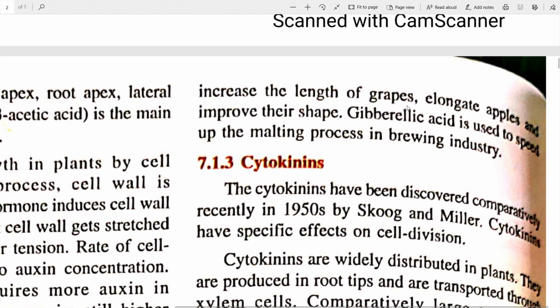increase the length of grapes, elongate apples, and improve their shape. So you have mostly seen grapes to be longer grapes and not round and small grapes. So gibberellins are used commercially in order to increase the length of grapes and elongate apples to improve their shape. Gibberellic acid is used to speed up the malting process in brewing industries.